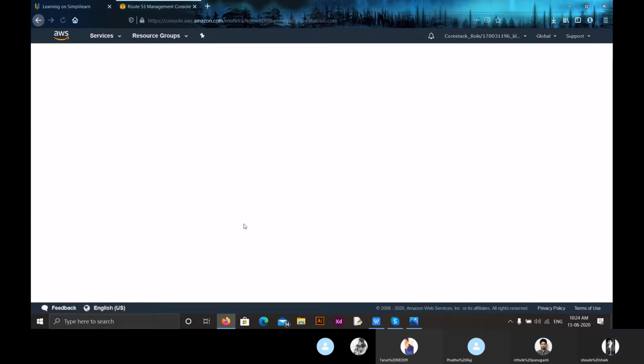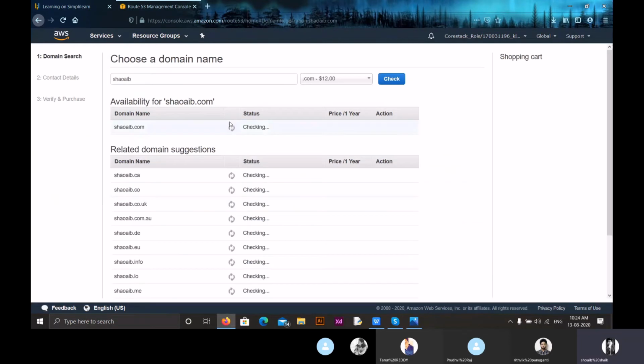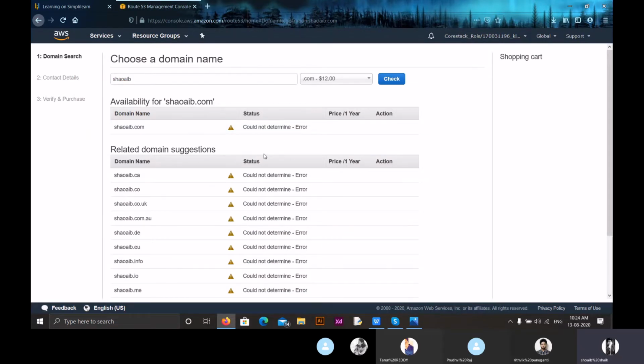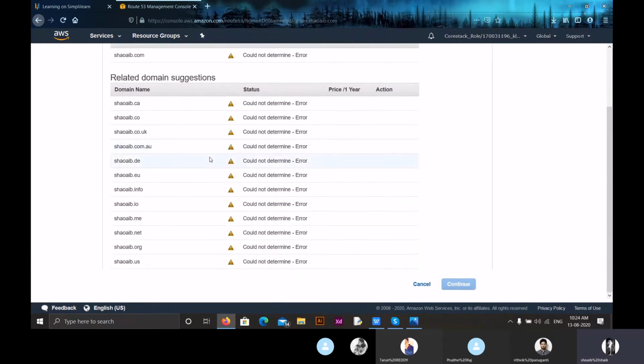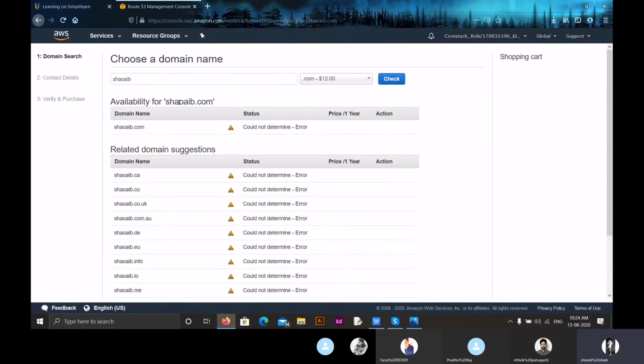For registering my domain, I have entered my name, and here you can see that this name could not be registered because it is already booked by someone else. Here you can see the domain name suggestions, and all these names are pre-booked and we can't access them. Here in this domain search, we can see the price for 1 year, and we have an action if you want to buy it or not.